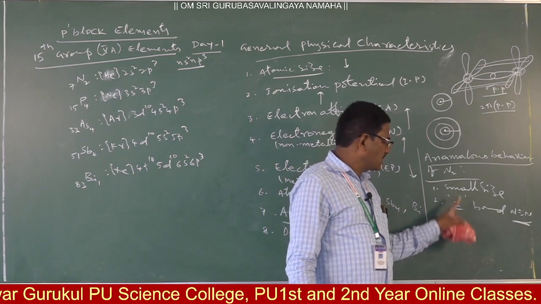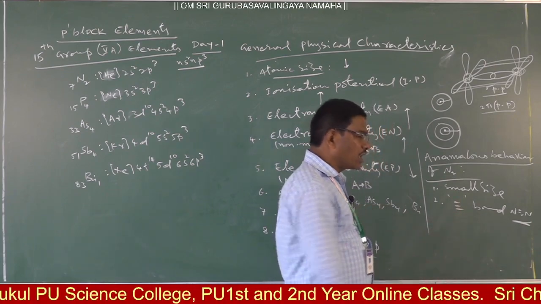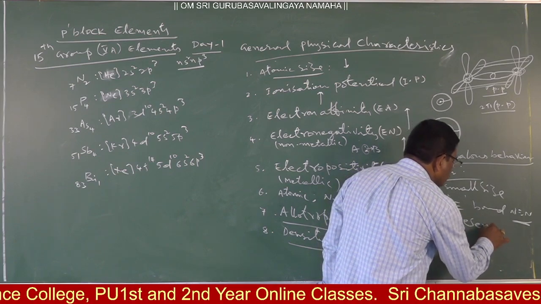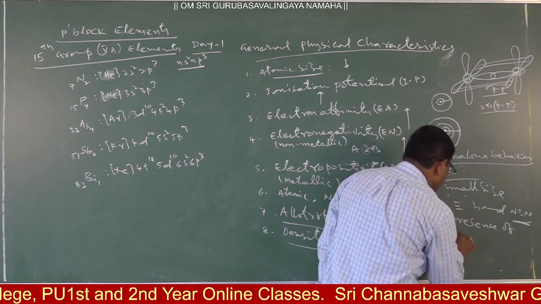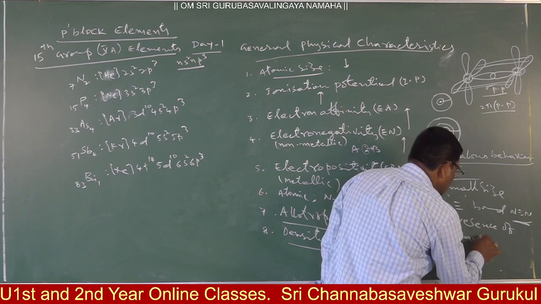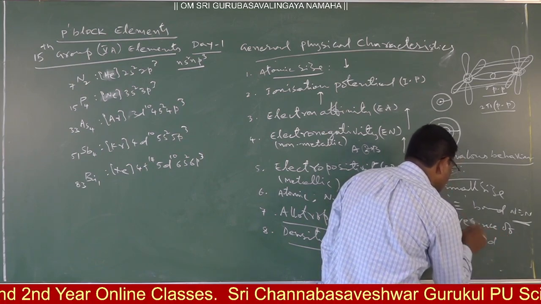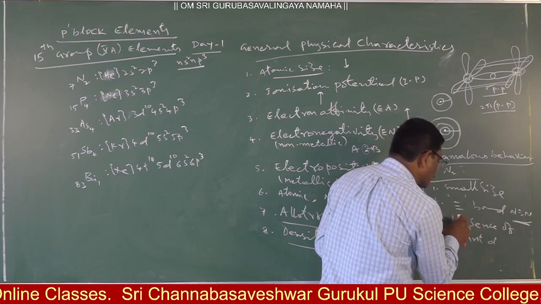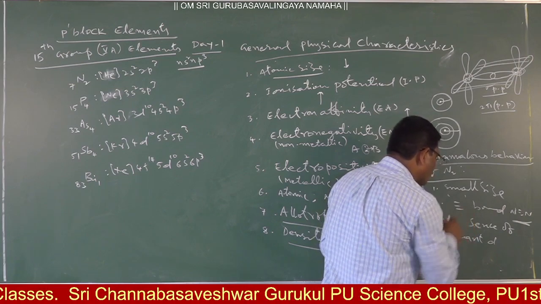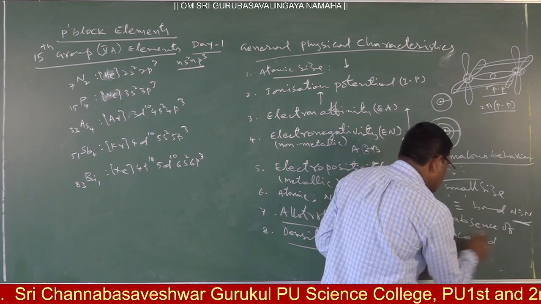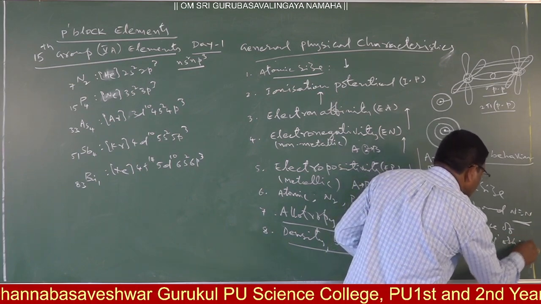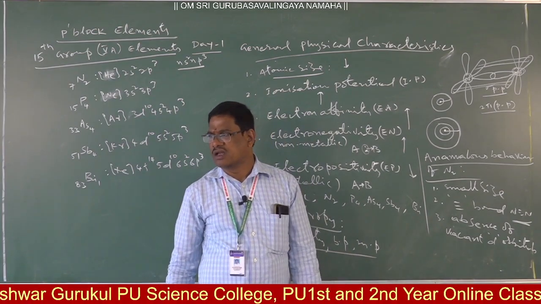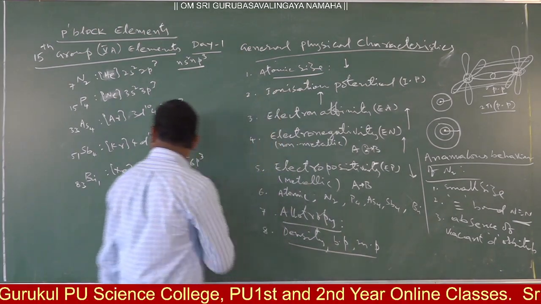So, one is small size, second one is triple bond, third one is presence of vacant d orbitals. Presence of vacant d orbitals is not with nitrogen; it is with the remaining elements. Therefore, what you can say, absence of vacant d orbitals. So nitrogen has no vacant d orbital. If vacant d is not there, what happens?